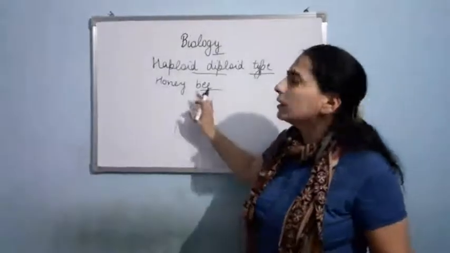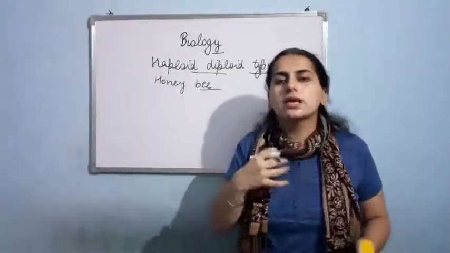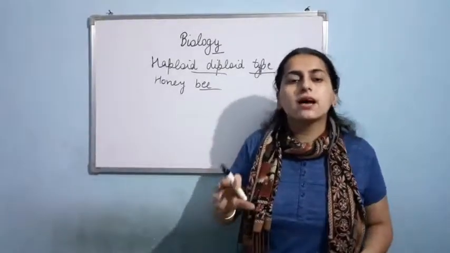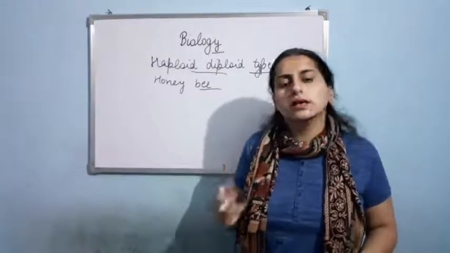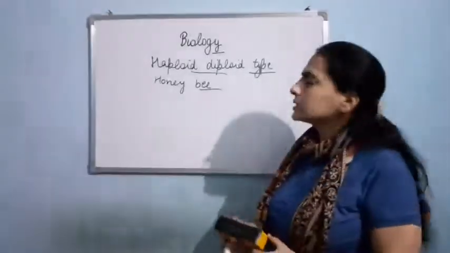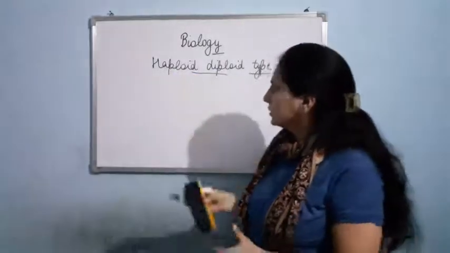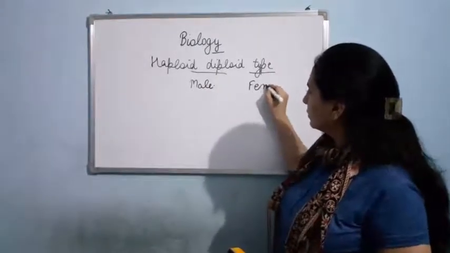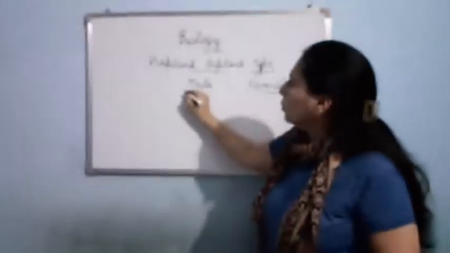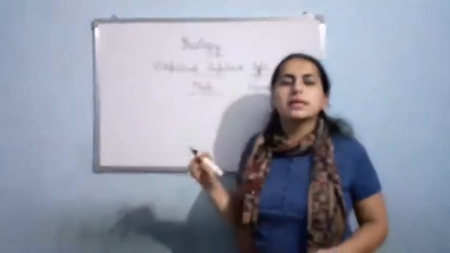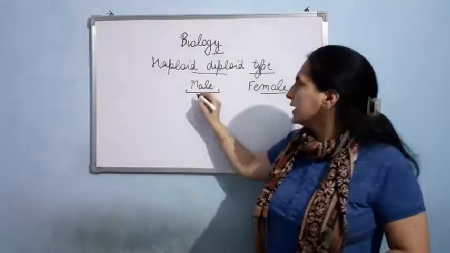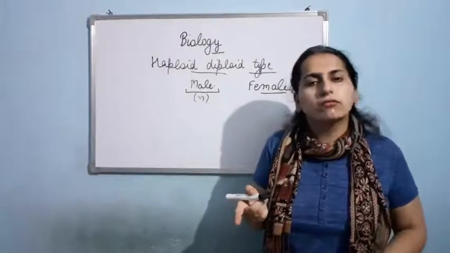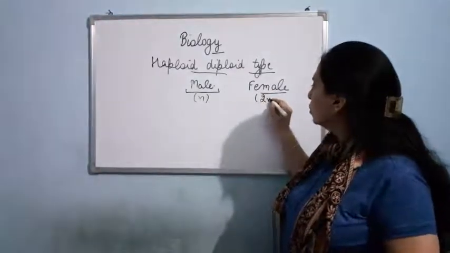So what is happening in honey bee? If the honey bee is having haploid number of chromosomes, then it will be a male. And if it is having diploid number of chromosomes, then it will be a female. Let us discuss this with the help of a cross. Suppose here I am having a male and then a female. As I told you, the male is having haploid set of chromosomes, so let me denote it by n. And the female is having diploid set of chromosomes, so let me denote it by 2n.